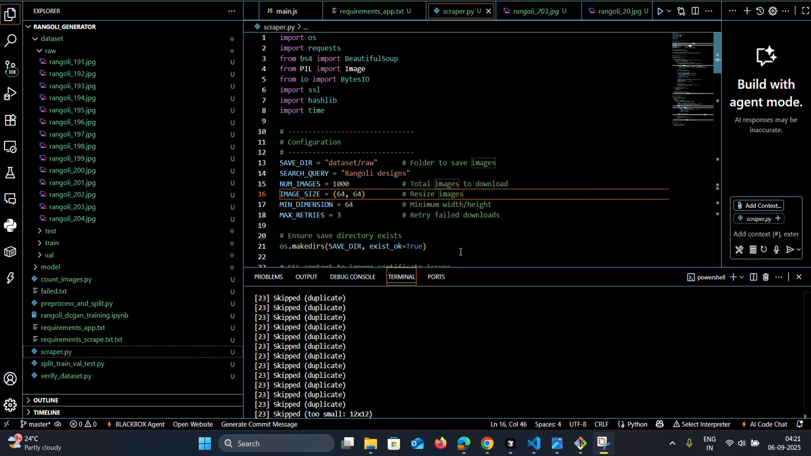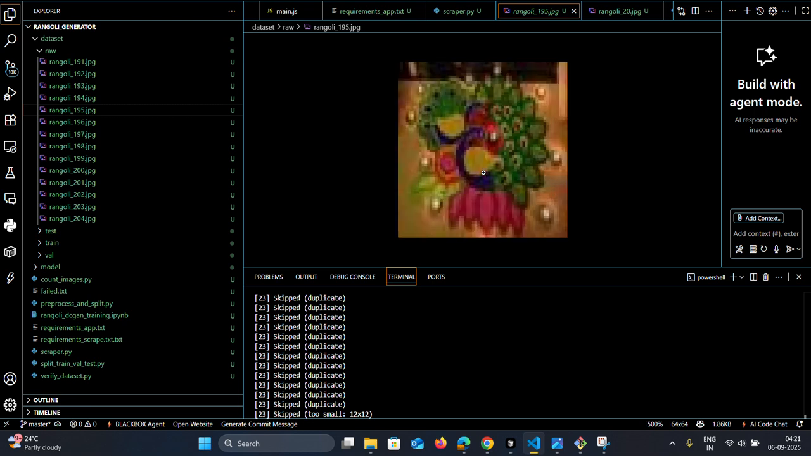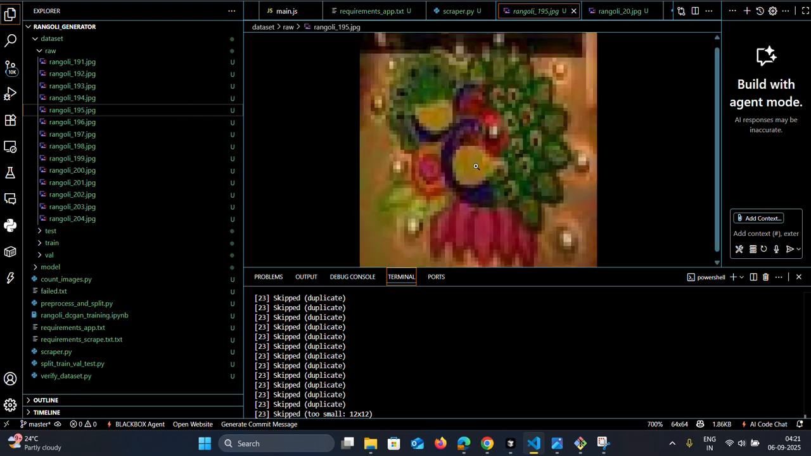the approx 200 emojis which I could successfully recover out of 1000 from Google or Pinterest, and resize them into tiny 64 by 64 pixels because, well, my GPU is as weak as my Rangoli skills. So this is the code for this, and these are the sample Rangolis which I downloaded, which I created a database from the internet.